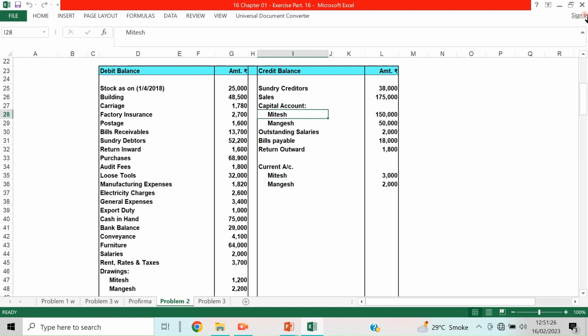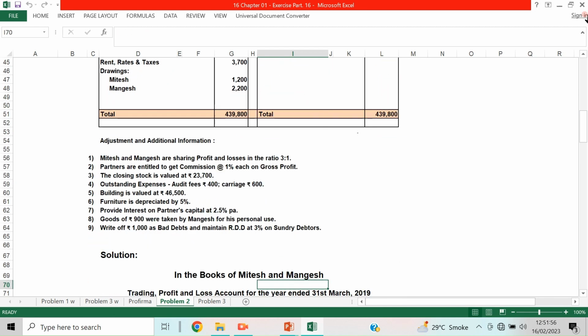If this is not given, then it can be taken as a fluctuating capital account method, which will be taken directly to the balance sheet, and then adjustment entries are done individually under each partner's account. Whereas if a current account is given separately, then we have to maintain a partner's current account. I will show you how to do that.